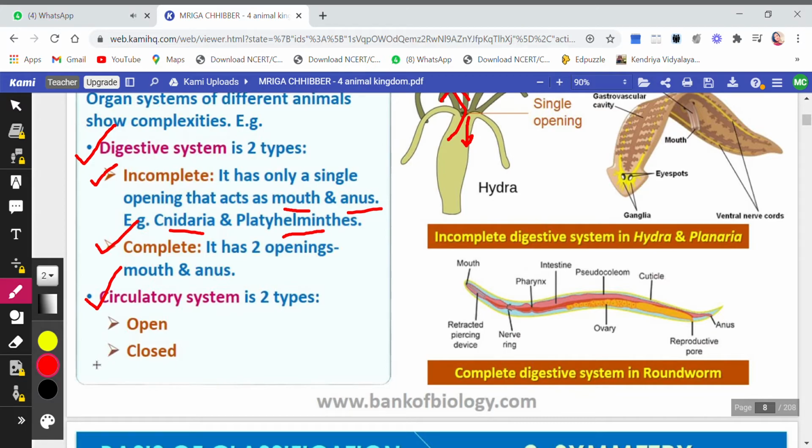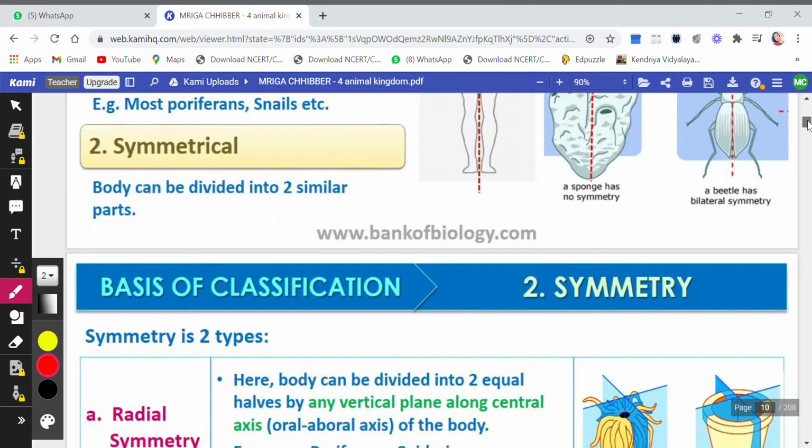And the closed type of circulatory system is the one in which the blood is properly placed into the blood vessels like arteries, veins and capillaries. Such a type of circulatory system is closed because in this the organs are not bathing inside the blood. Okay, so that is the closed type of circulatory system.